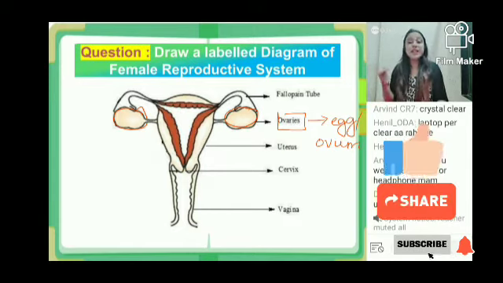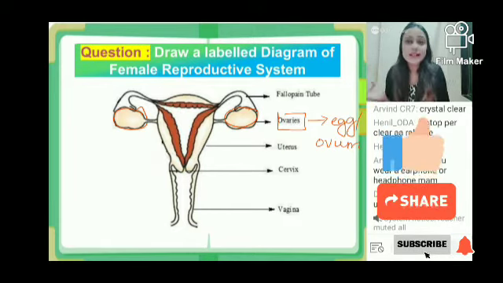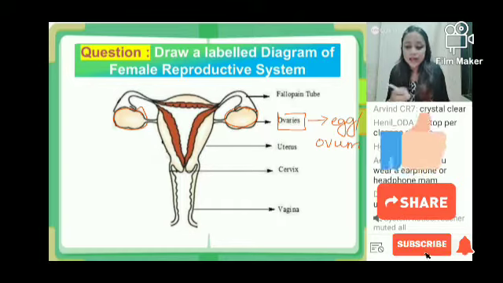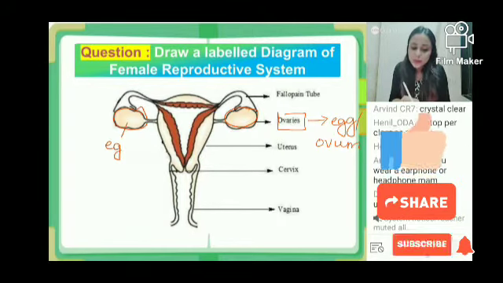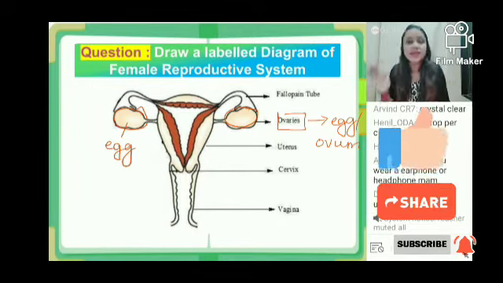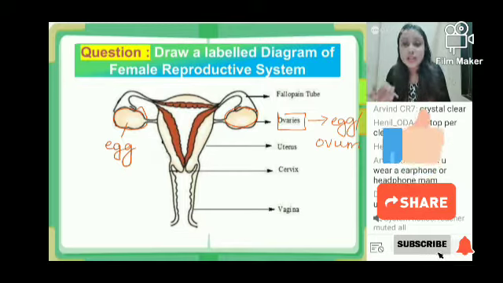So after a particular time, it's not since birth, but after a particular time, the ovaries will start to produce egg, after a certain age. And after that certain age, when the ovaries become functional, both the ovaries will be working in coordination with each other.